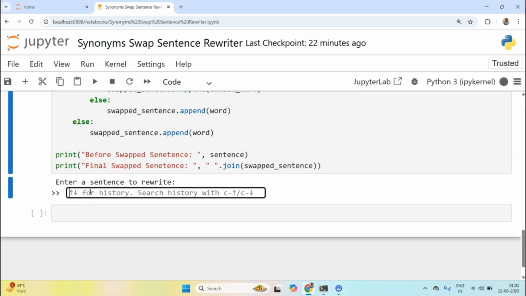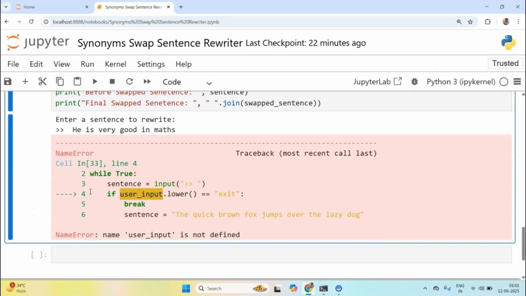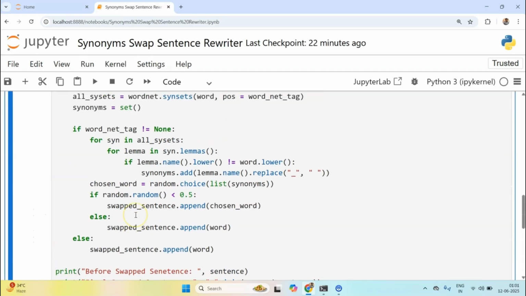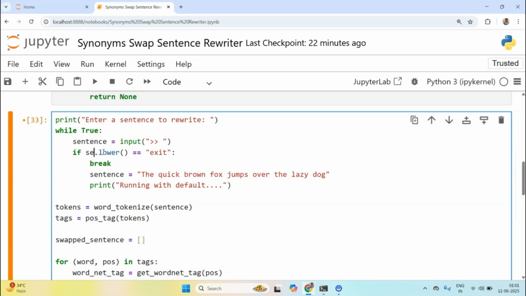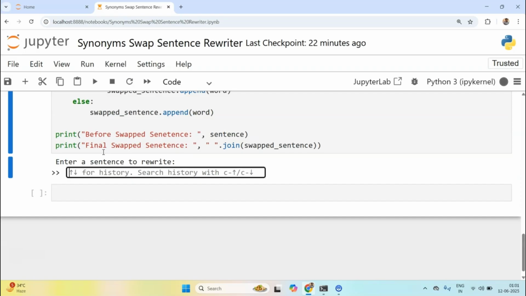So I will say, he is very good in maths. Name error: user input is not defined. Oh my god, where is my user input? So this should be sentence. He is very good in maths.